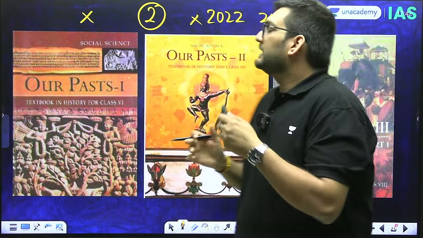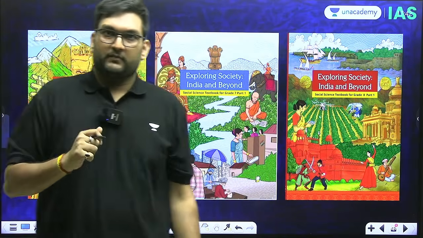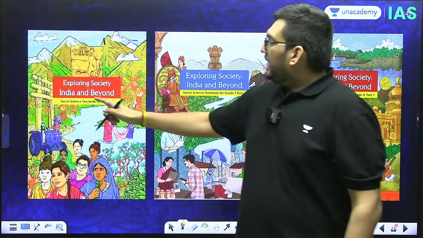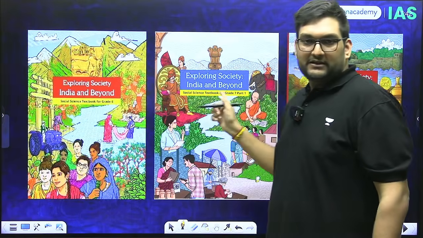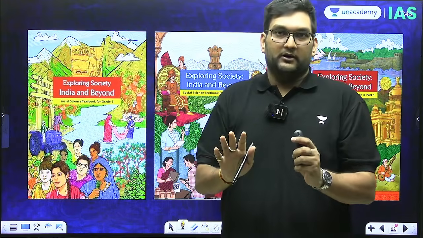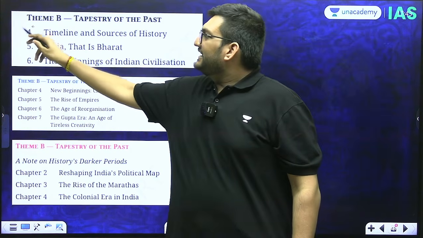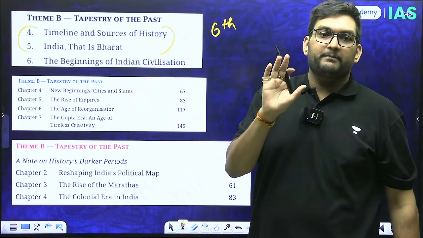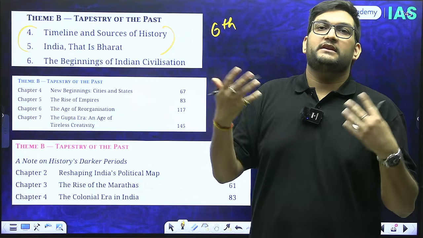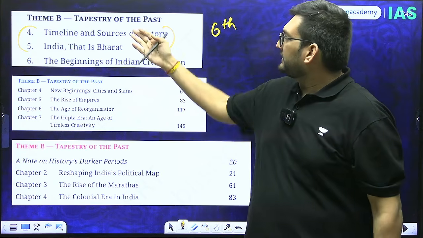Rest in peace. Now, these are the three books which have been introduced now. Is there any merit? Is it all negative? No. The 6th class, 7th class, 8th class. For the 6th class, I'll tell you what to read out of them. These two chapters, if you want to read for a basic understanding of history, if you don't join a guided program, what is BC, what is CE, what are the sources, which we cover in the first class itself, then you can read these two chapters.